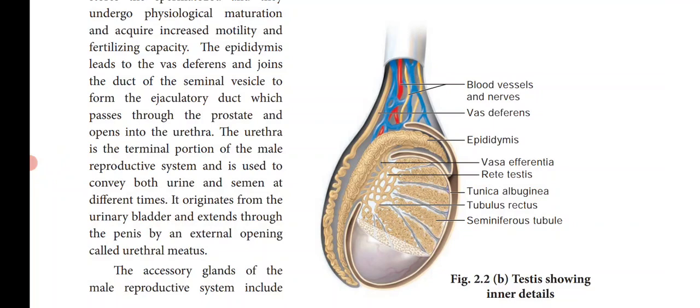These highly coiled tubules form 80% of the testicular substance, and they are the sites for sperm production. So sperm formation takes place in the seminiferous tubules.